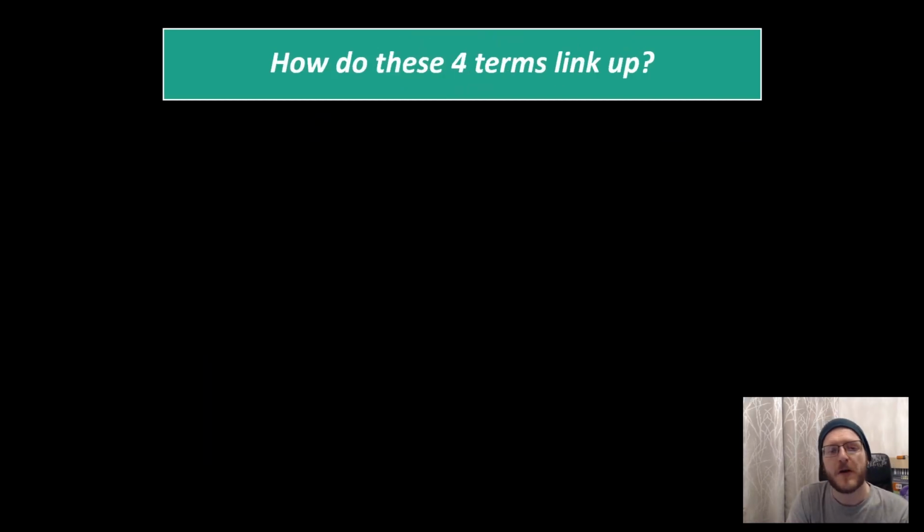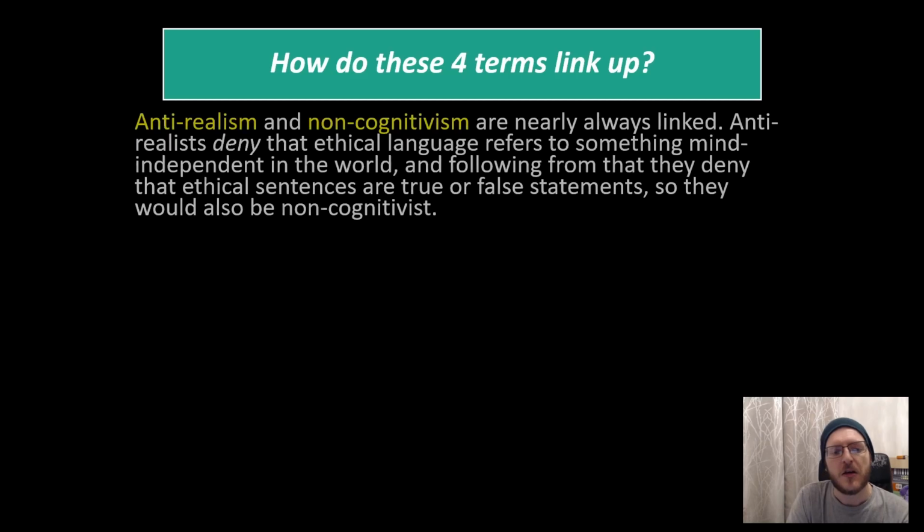So to go a step further, we can actually draw some connections between these two pairs. On one hand, we can talk about anti-realism and non-cognitivism because they're nearly always linked. Anti-realists deny that ethical language refers to something mind-independent in the world. And following from that, they also want to deny that ethical sentences or ethical language can be considered to be true or false because it doesn't refer to any facts about the world that would make it true or false. So they would also be non-cognitivist by extension.